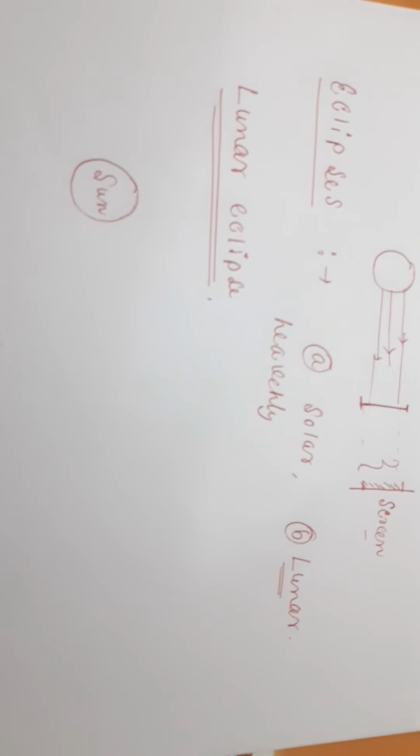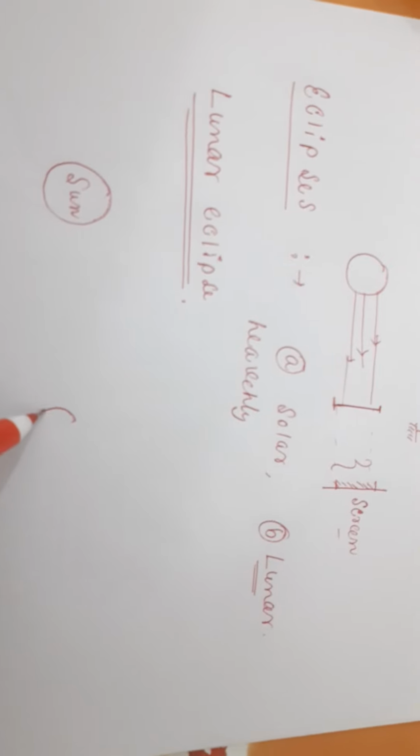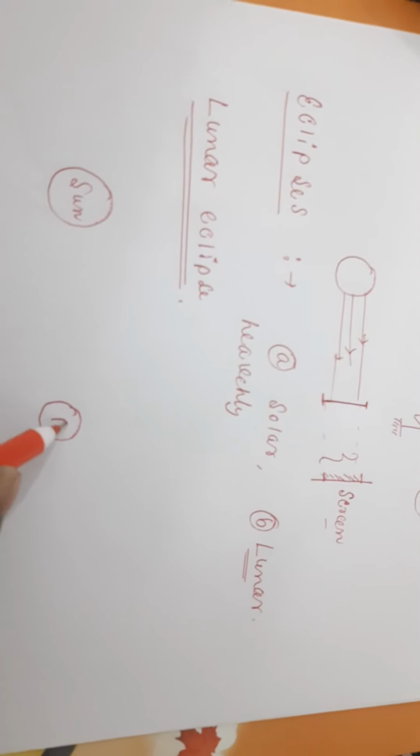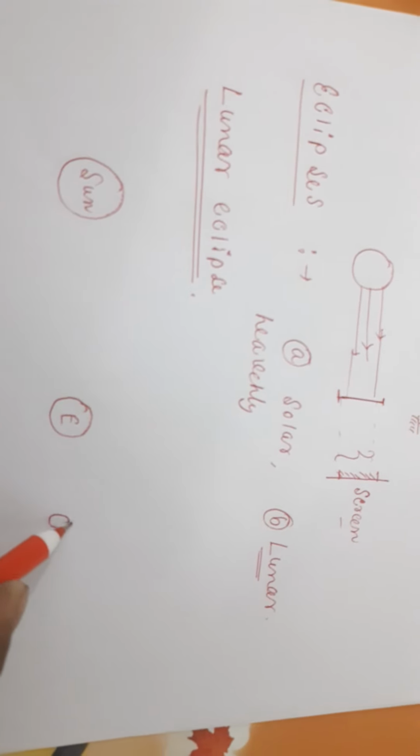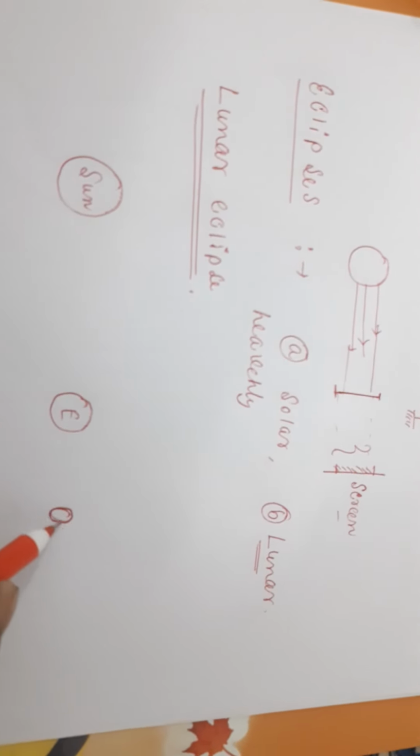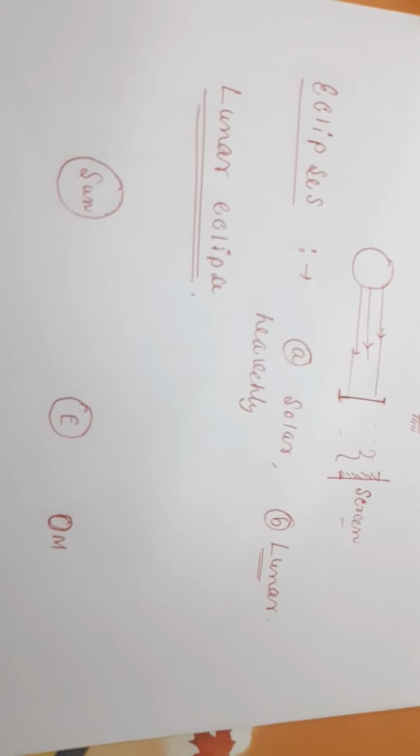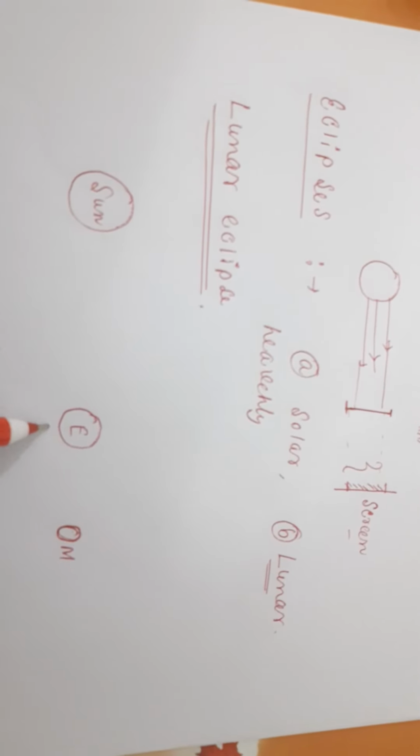The position of the sun will be here, and the earth will be here in between the moon and the sun. Okay, so this is actually the position of the moon. So this is actually the position. Earth will be in the middle of these two, moon and sun.